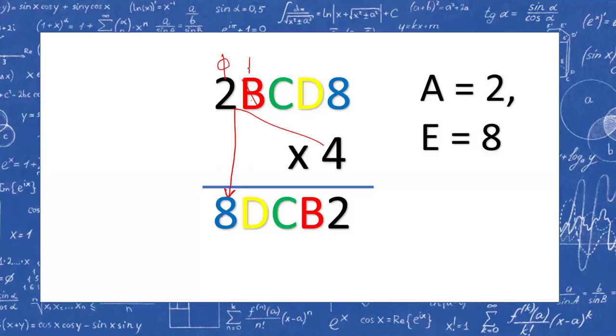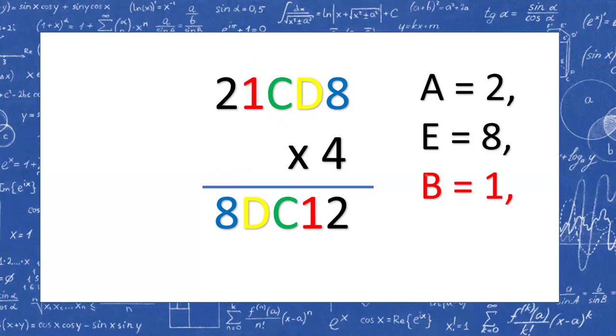The value of B comes out to be 1, and this is also 1. Both sides, the value of B has to be 1. 4 ones are 4, and B can be some carry over here. So the value of B is 1. Another value we have got, this is 1, this is 1. Now 4 8s are 32, and carry is 3.